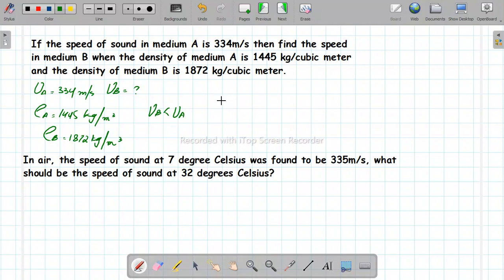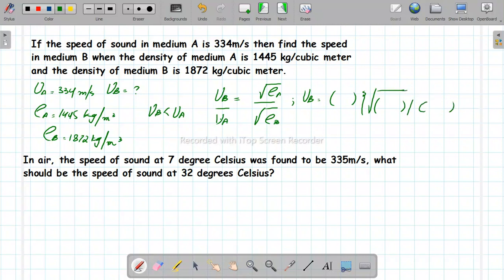Let's just see. क्योंकि we know that speed and density are inversely related, so we can write VB equals under root of density of medium B in the denominator, and let's just compare it VA के साथ compare करें. This is the equation we will be using here, right? So VB equals rearrange कर दें VA, then we have under root density of medium A over density of medium B. Speed in medium A is 334.